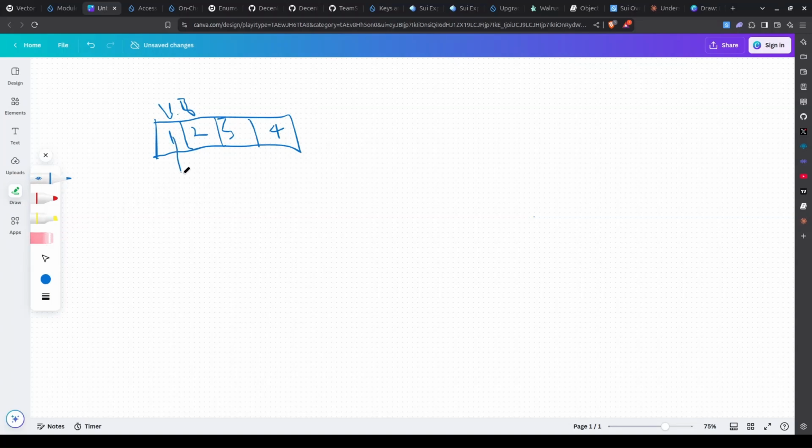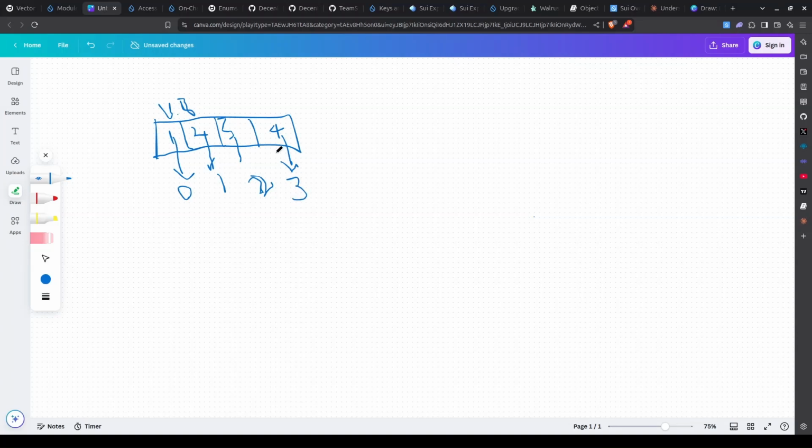One thing again about vectors is that it is zero indexed. So it means that this first element here is represented by 0. The second element is represented by 1. The third element is represented by 2, and this fourth is represented by 3. So it is zero indexed.